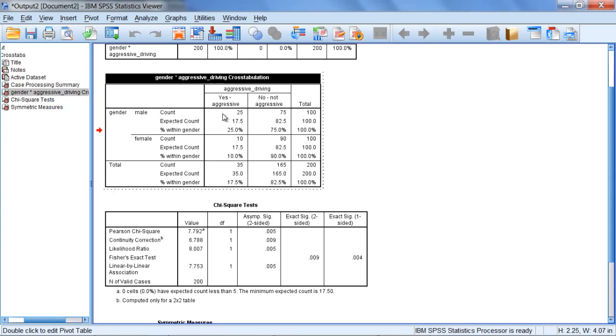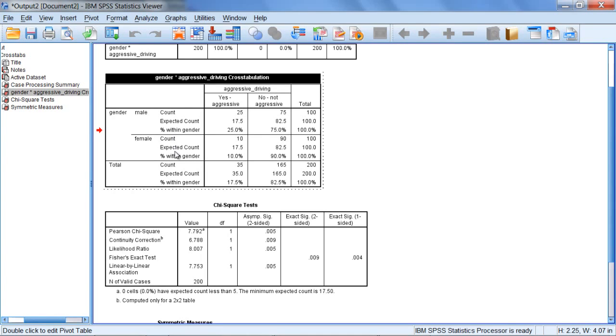We have 25 males who engaged in aggressive driving behavior, and 75 males who did not engage in aggressive driving behavior. And we have 10 females who engaged in aggressive driving behavior, and 90 females who did not engage in aggressive driving behavior. So these are our counts. This is what we entered into SPSS originally. You saw these counts in our data view window at the beginning of the video, under the column frequency.